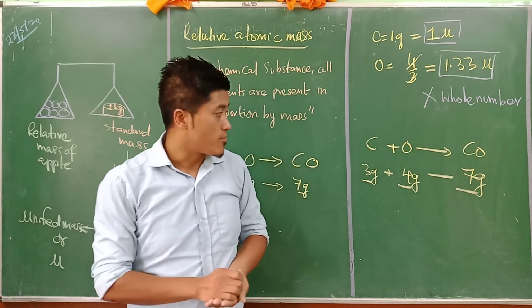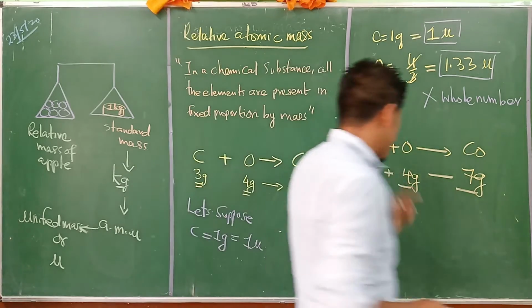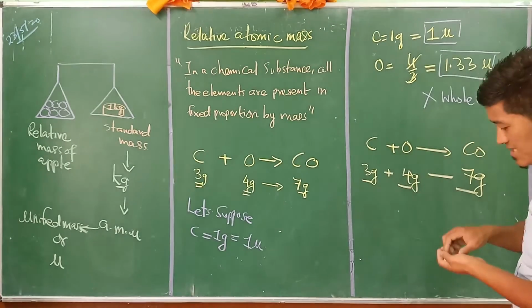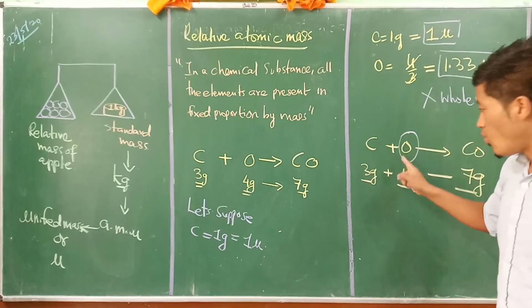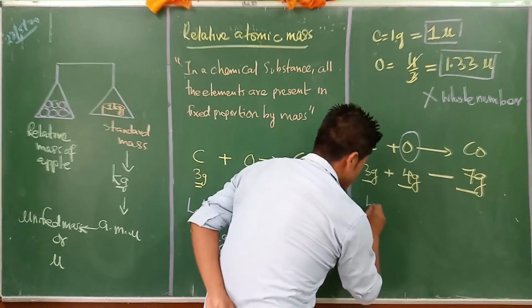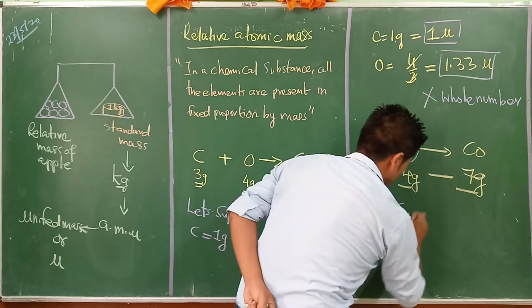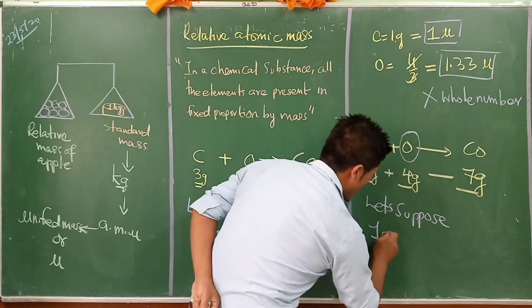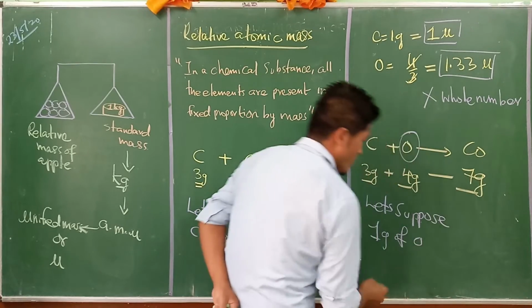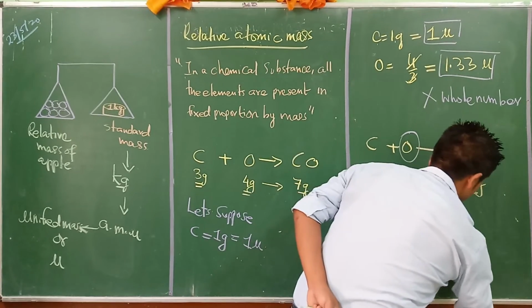So we took oxygen as the reference. For 1 gram of oxygen, they referred to it as 1 u.